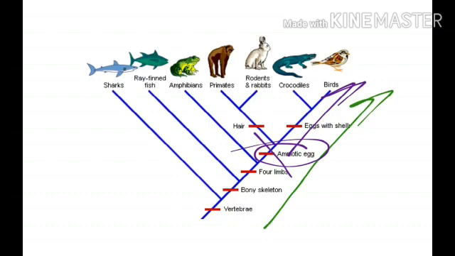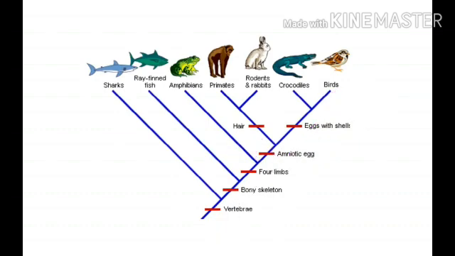For example, the amniotic egg. The amniotic egg is not present in amphibians, but the other three groups, primates, rodents, crocodiles and birds, are capable of laying an amniotic egg. Listen. So the amniotic egg in the cladogram indicates less similar, derived characteristics.